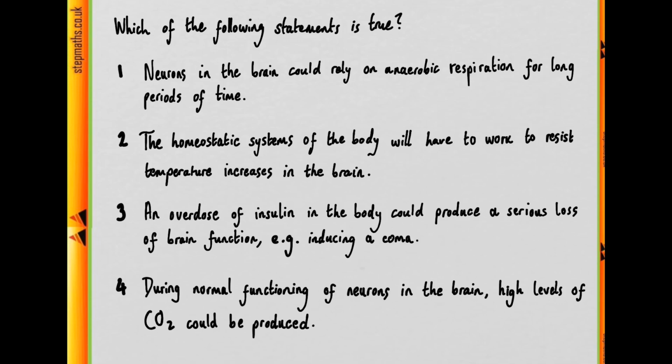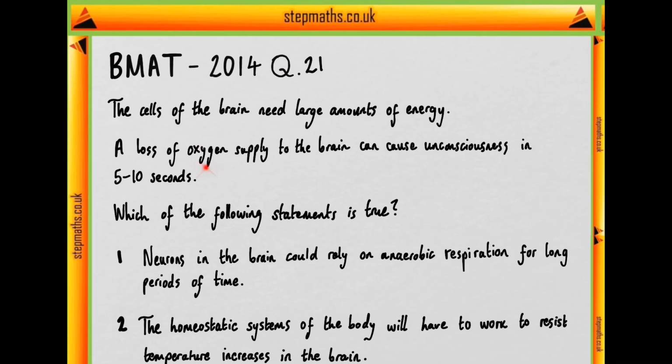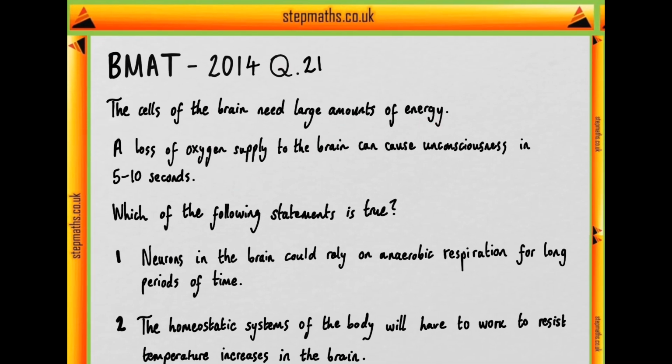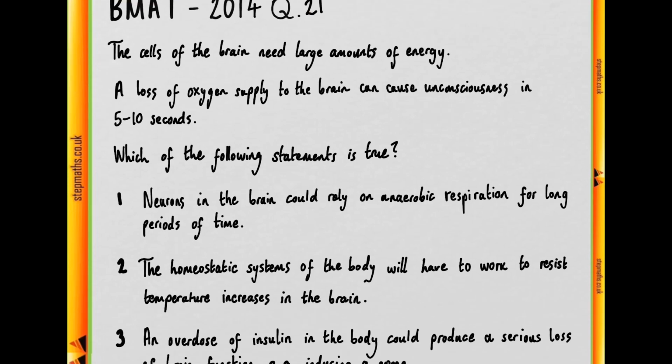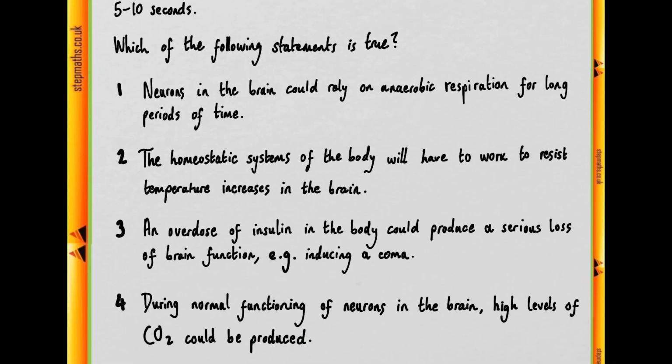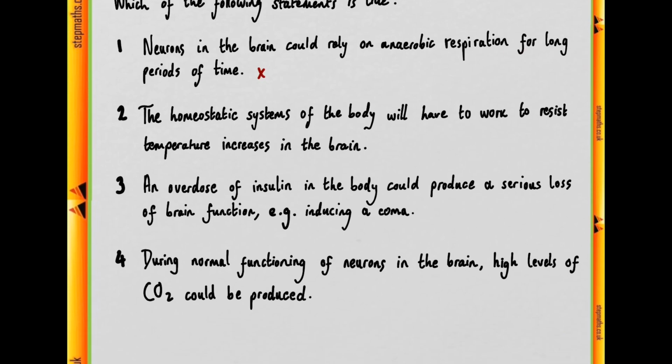of time. Well, the implication from what we're told in the question is that there's a large amount of energy needed, and we know that anaerobic respiration produces less ATP per cycle than oxidative phosphorylation, which is the aerobic component of respiration. And we're also told that an interruption of oxygen supply can cause unconsciousness, i.e. a loss of function of these neurons. So from that we can infer that it's not true that anaerobic respiration is appropriate for neurons in the brain, particularly over long periods of time.